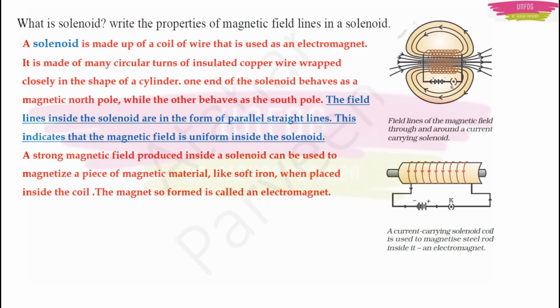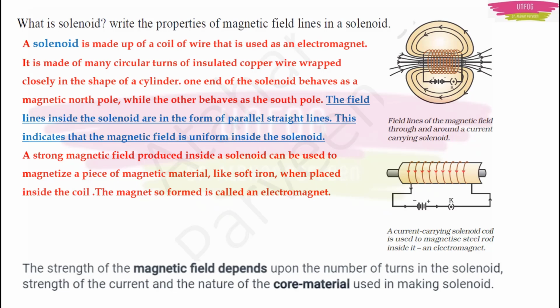This can be a 1-mark question. Remember, like a bar magnet, even in a solenoid, the magnetic lines are parallel inside. Okay, they are also going from south to North Pole. Now, this strong magnetic field produced inside a solenoid can be used to magnetize a piece of magnetic material like soft iron when placed inside the coil. Then everything together forms an electromagnet.